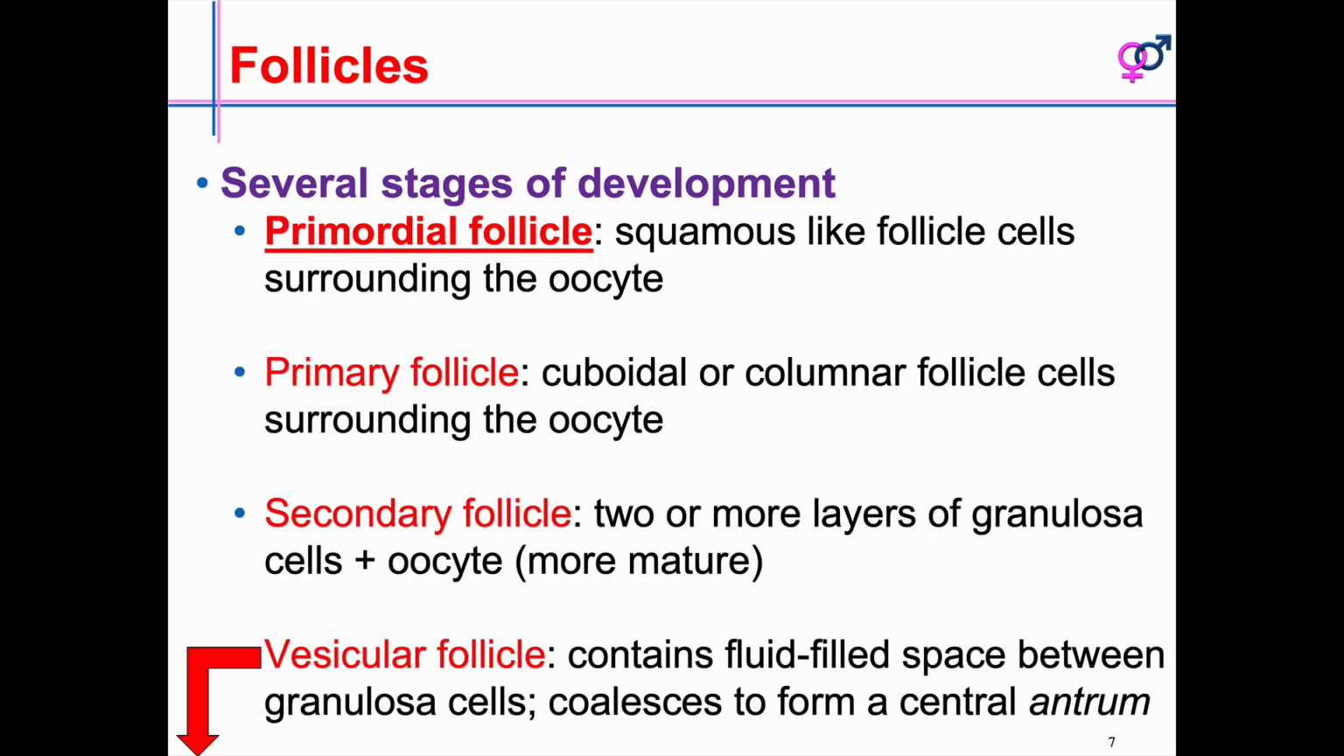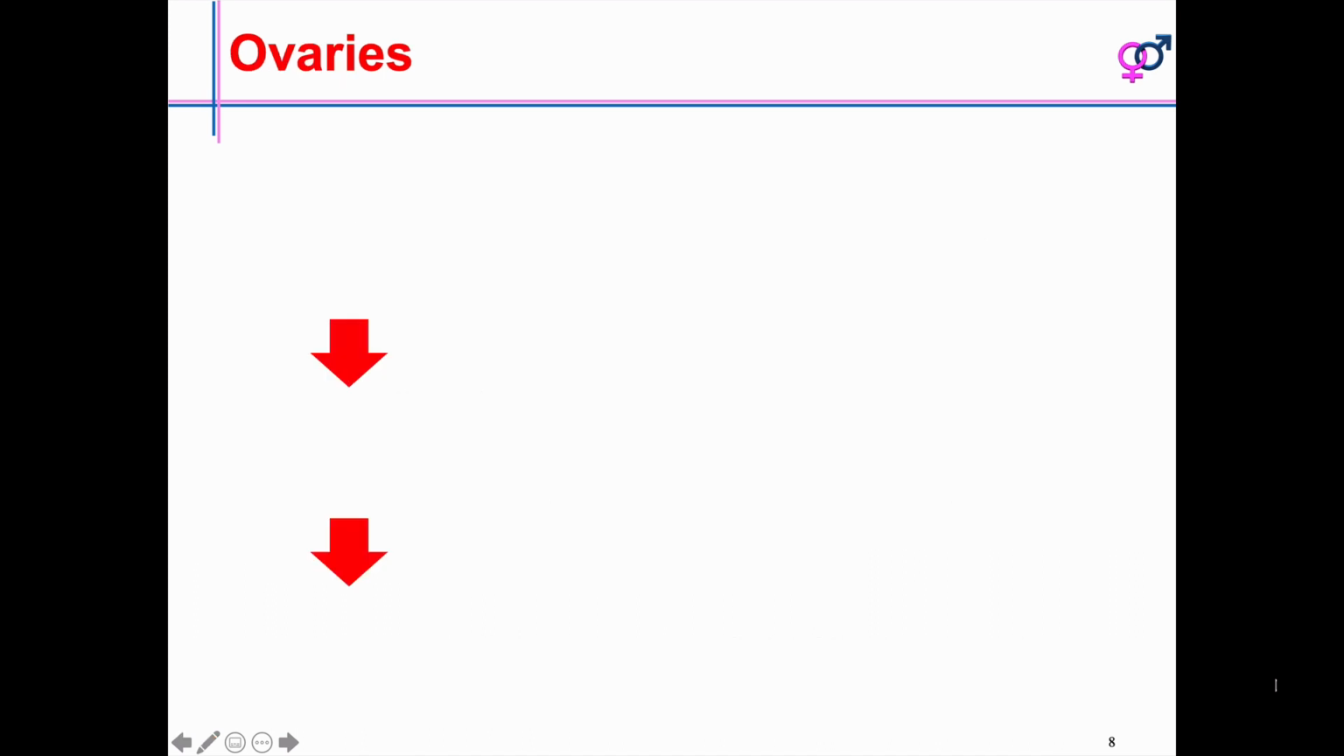As I told you, there are different stages. Primordial follicles have squamous-like follicle cells surrounding the oocyte. The primary follicle has cuboidal columnar follicle cells surrounding the oocyte. The secondary follicle has two or more layers of granulosa cells. In the vesicular follicle, the fluid space between the granulosa cells coalesces to form a central antrum.